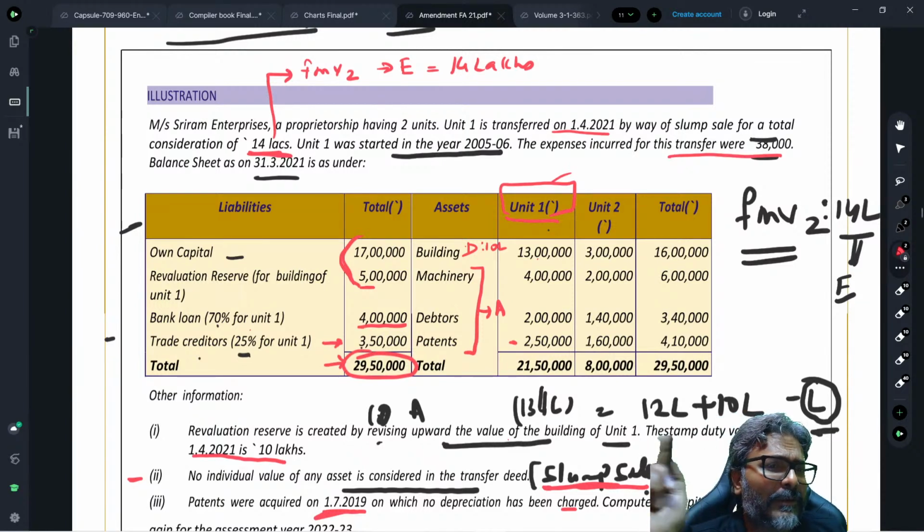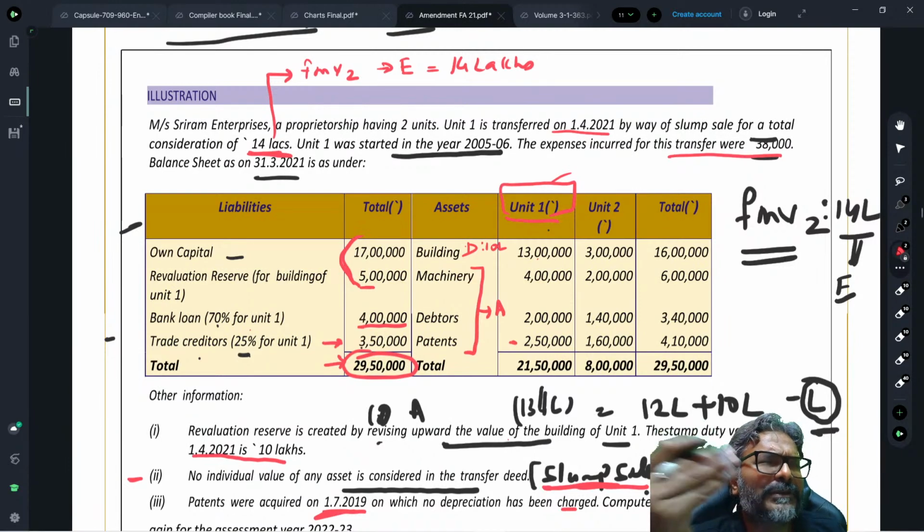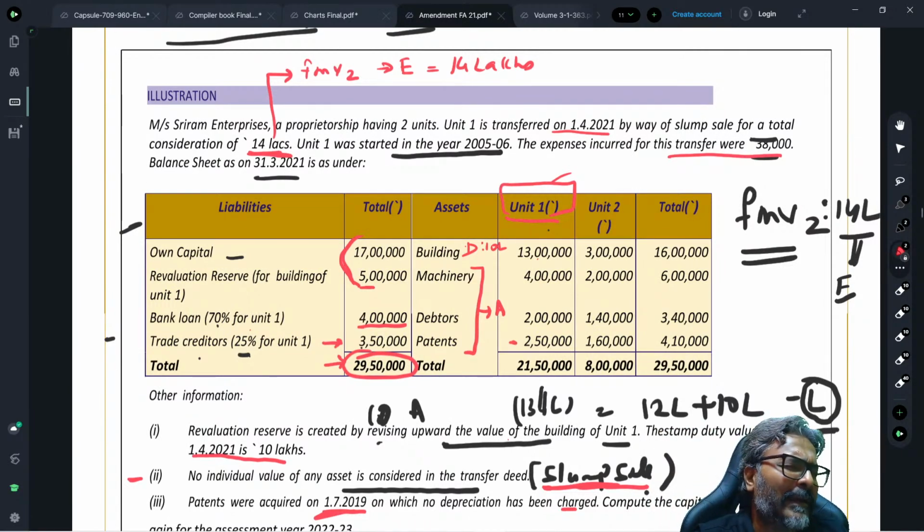And how much is the liability of the other undertaking? 1,20,000 from the bank loan and 2,62,500 for the trade creditors. So from 7.5 lakhs, I'll reduce these two, and that will give me my L. And this L will be reduced from A plus B plus C plus D, which is 18.5 lakhs. And finally, I'll get my FMV value number 1.